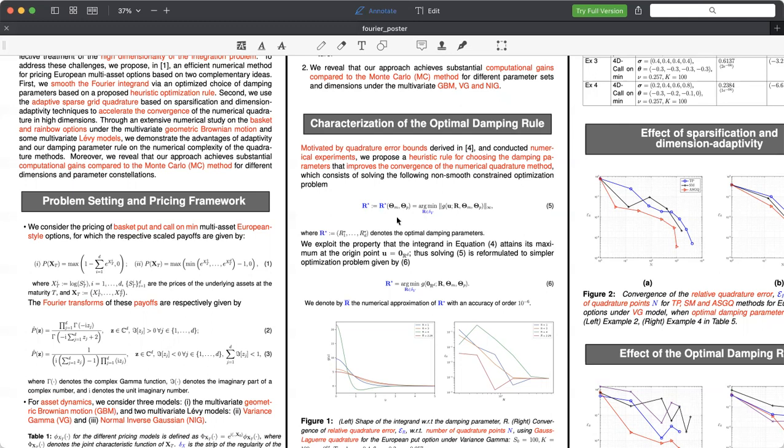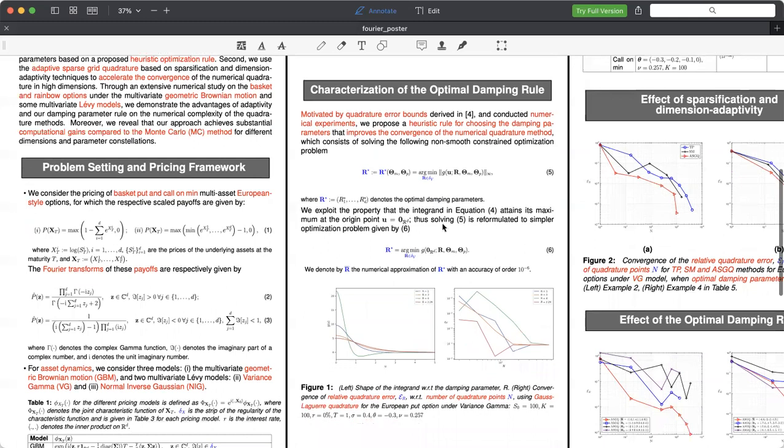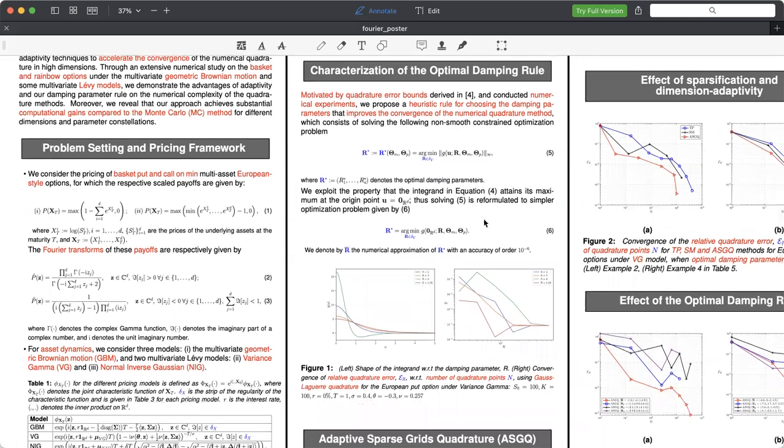We now denote by R star the vector of these optimal damping parameters, and we also exploit the property that the integrand in equation 4 attains its maximum at the origin, u equal to 0 in R^d, the null vector. Thus, solving the problem in 5 is equivalent to solving a simpler optimization problem, which is given in equation 6 as minimizing the peak of the integrand at the origin.